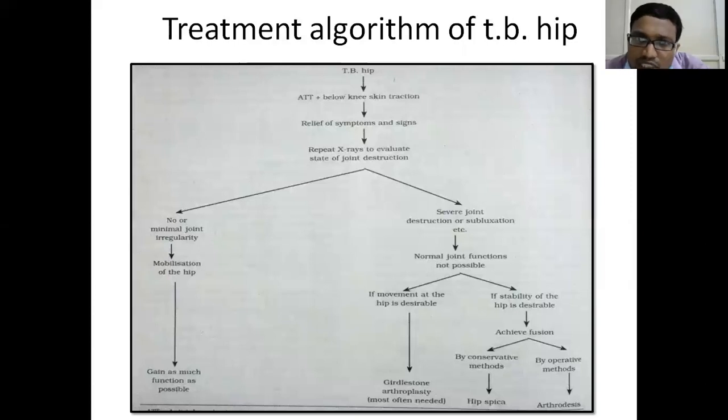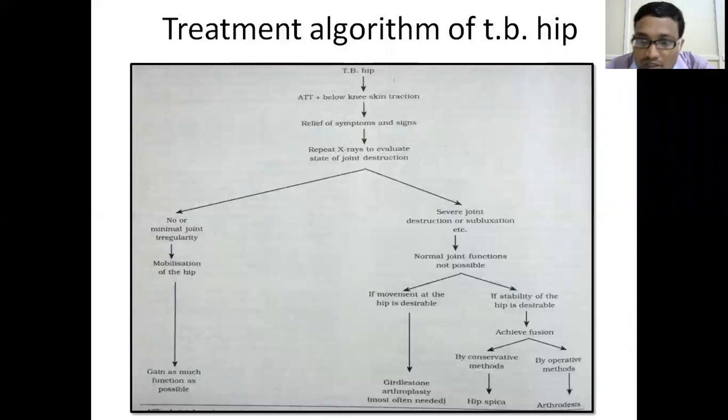The treatment algorithm which I have told you is this: in any hip tuberculosis case, give ATT and skin traction. The patient might get relief of symptoms. An X-ray will be taken, and if joint destruction is less on X-ray, mobilize the hip gradually by means of physiotherapy. If the joint destruction is more, with subluxation and so on, can we preserve the joint or not? We have to try to preserve the joint.